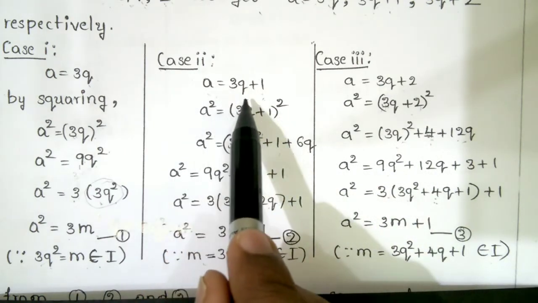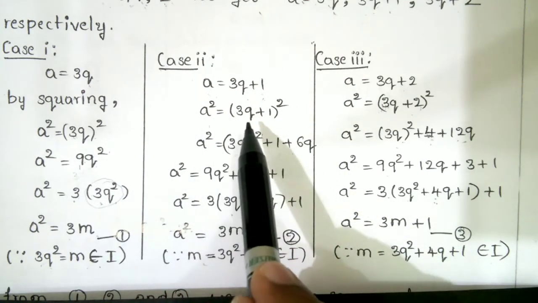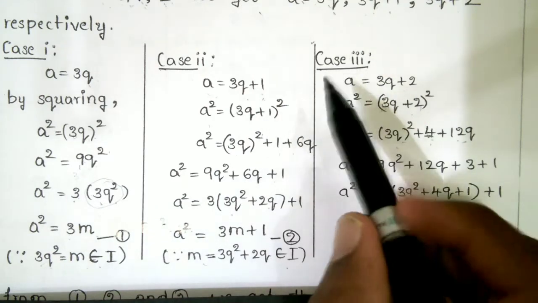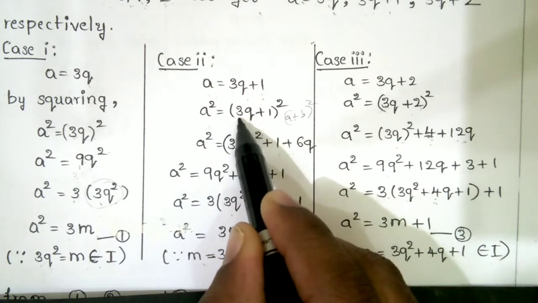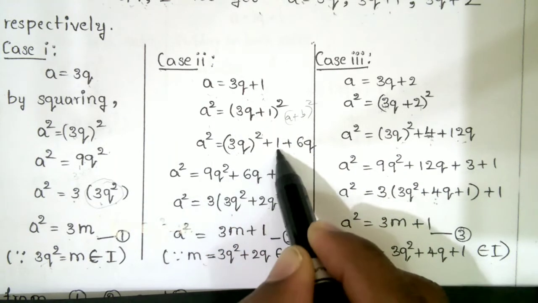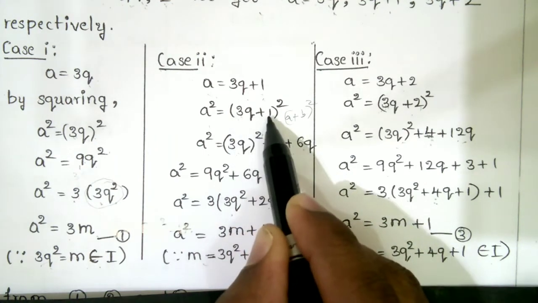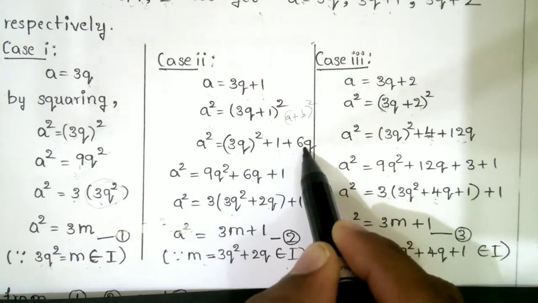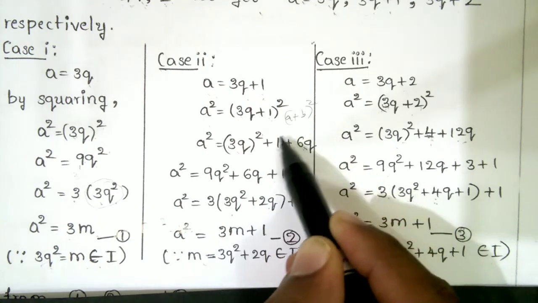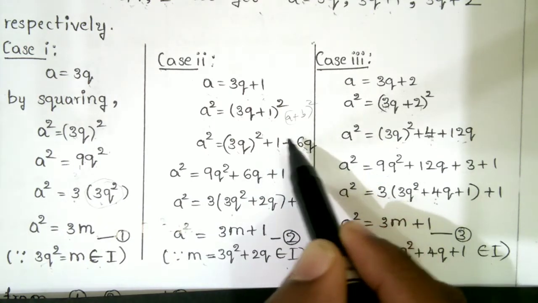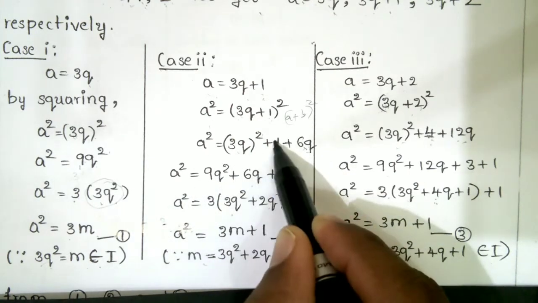Case 2, a equal to 3q plus 1. So squaring on both sides you get a square equal to 3q plus 1 whole square. Apply a plus b whole square: a square, b square, 2ab. So a square is 3q square, b square is 1, and 2ab means 3 into 2 into 1, so you get 6q. So a plus b whole square is equal to a square plus b square plus 2ab.